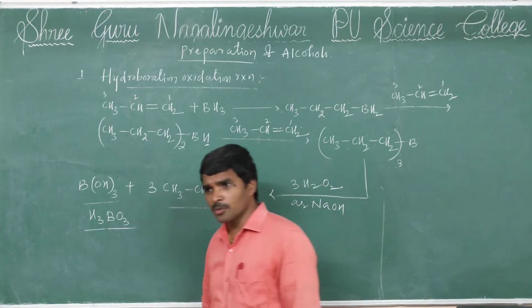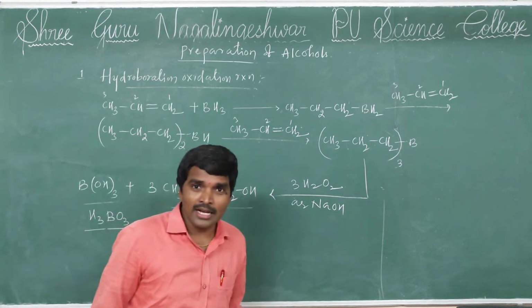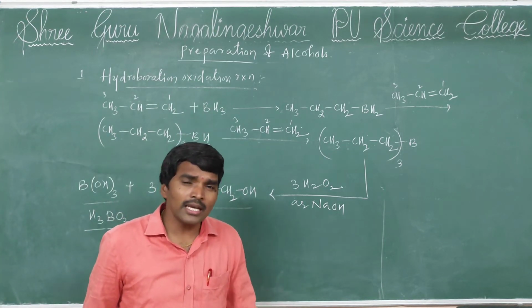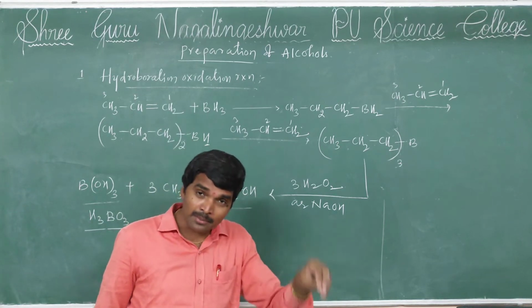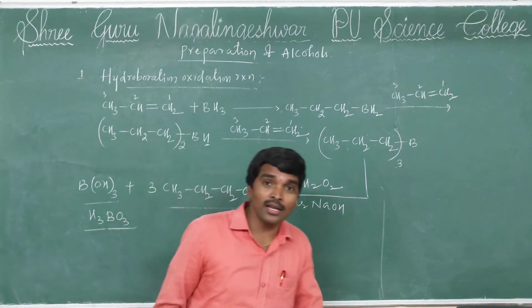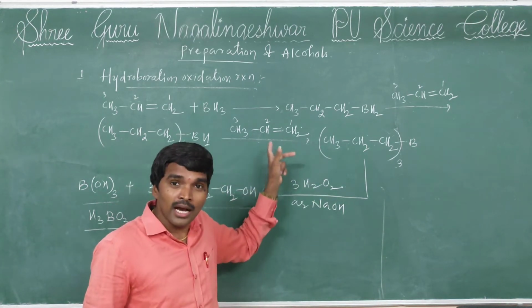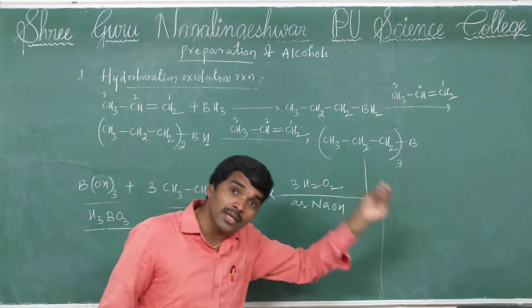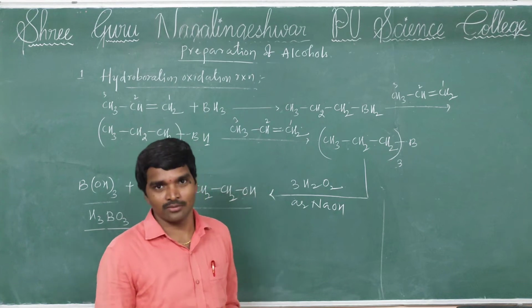According to the NCERT textbook, in a hydroboration oxidation reaction we can prepare only primary alcohol. Yes, that is correct, but if primary and secondary carbons are present, primary alcohols are formed.